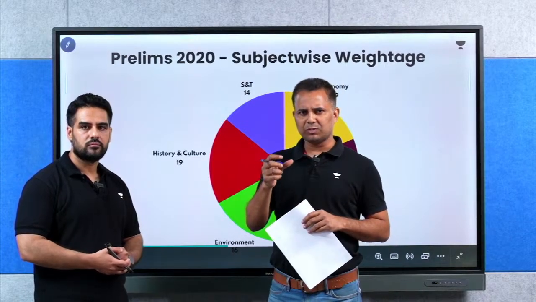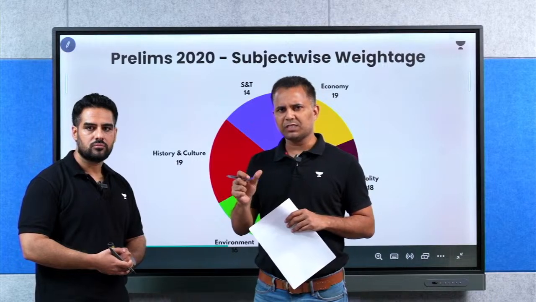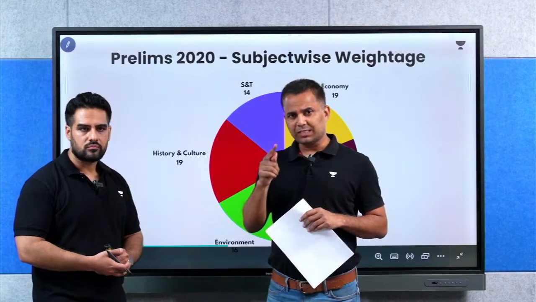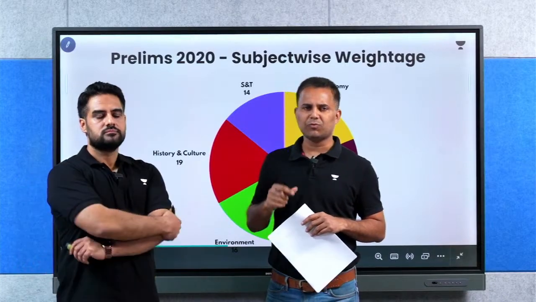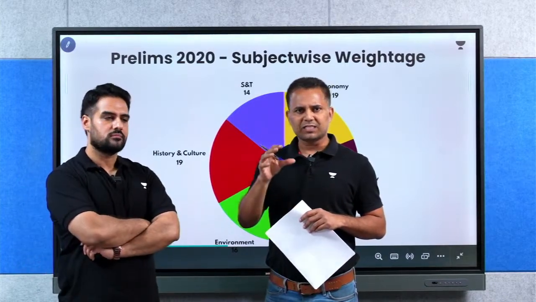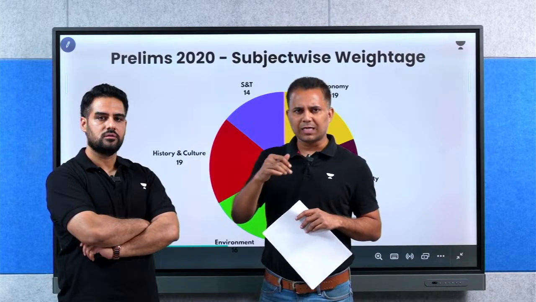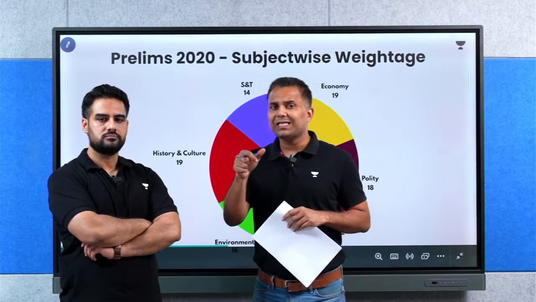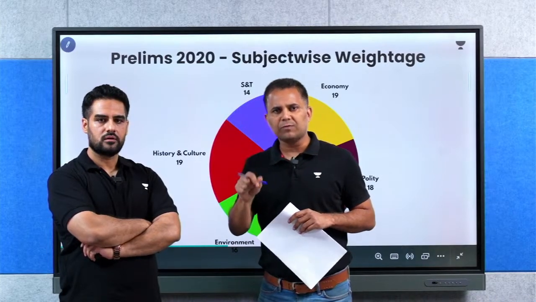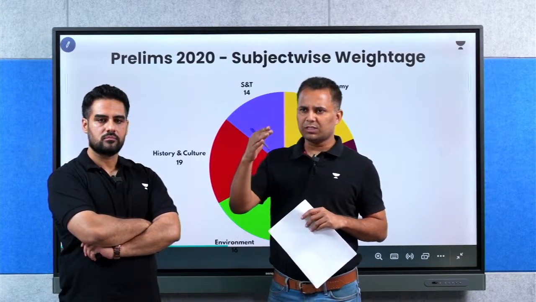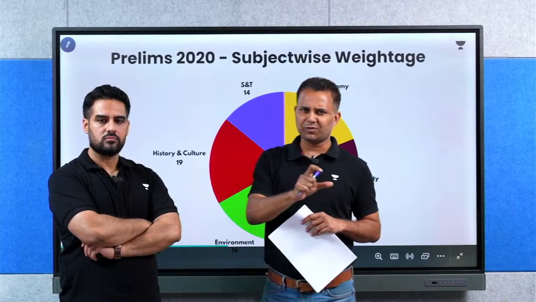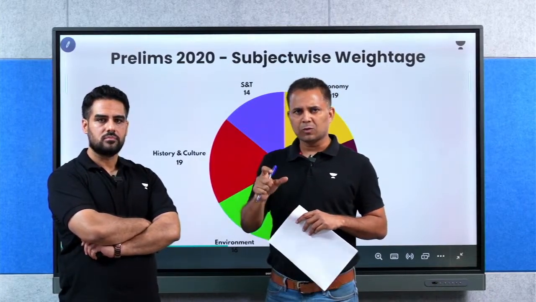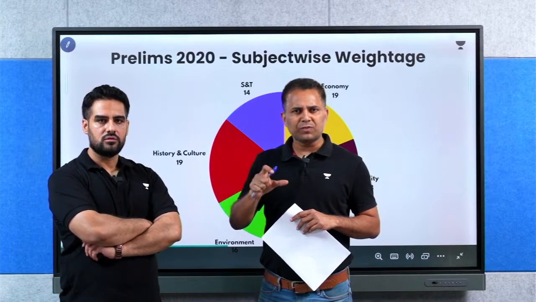Earlier UPSC used to ask separate questions for concepts and then they used to ask for schemes. Now since last year, 2023, the change is that they are asking concept mixed with the current happening. If some issue is going on, they are not going to ask exactly that issue. They are going to ask the concept behind that issue. So earlier the conceptual part was separate and then there was certain current affairs. Now, for example, in today's question paper there were 15 questions, and they are mixing the concept with the current events.